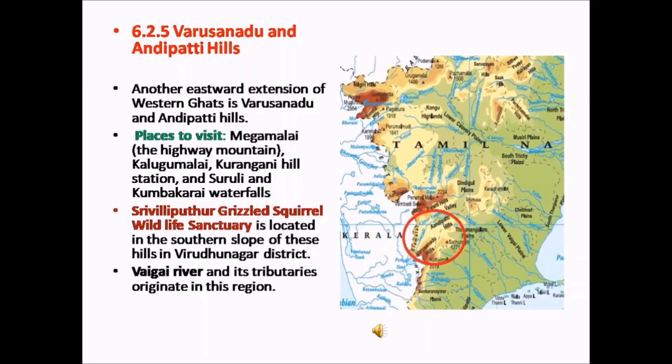In this sanctuary, the grizzled giant squirrel, that is the large tree squirrels, are protected. Apart from these squirrels, you can also find a variety of animals here. Vaigai River and its tributaries originate in this region.